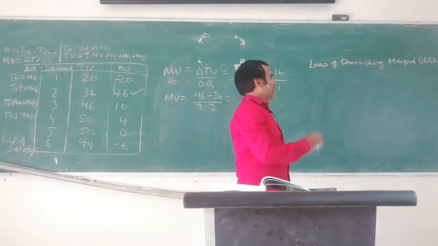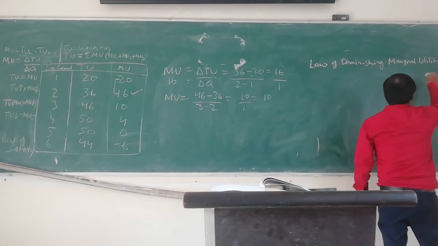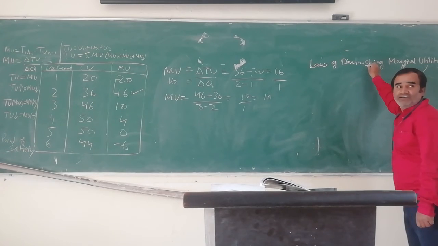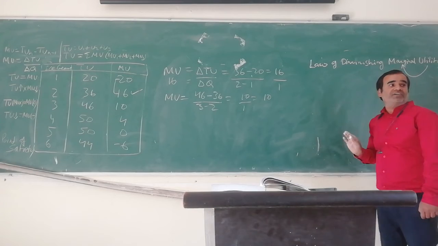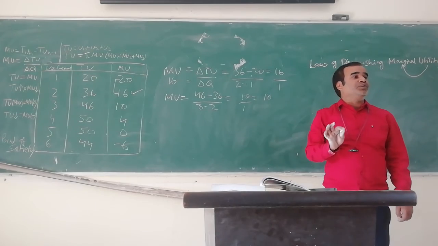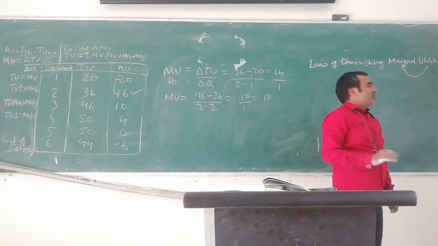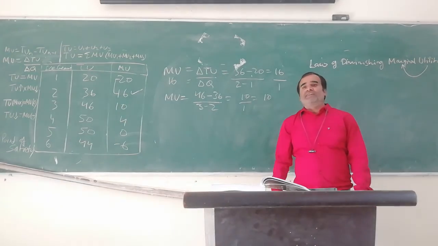How can we make it simple? We have to go in reverse manner. Utility is satisfaction derived from marginal, that is extra unit. Marginal means additional unit or extra unit. So utility derived from an extra or additional unit of a product decreases if consumed continuously. So according to this law, you can write this.